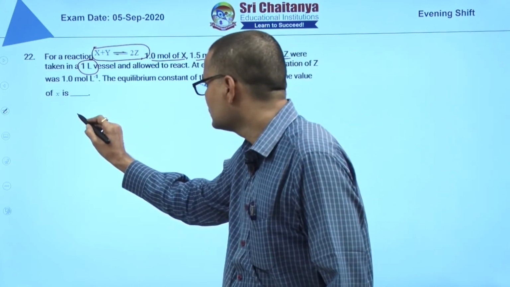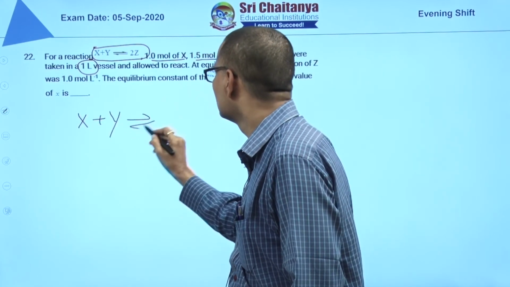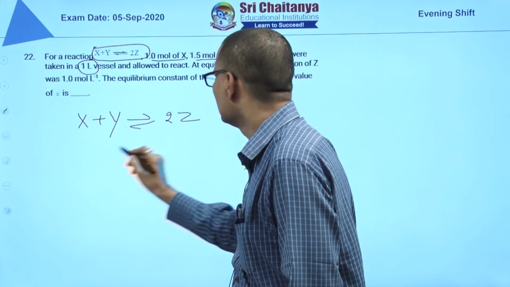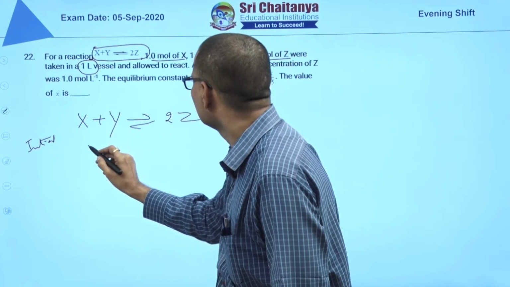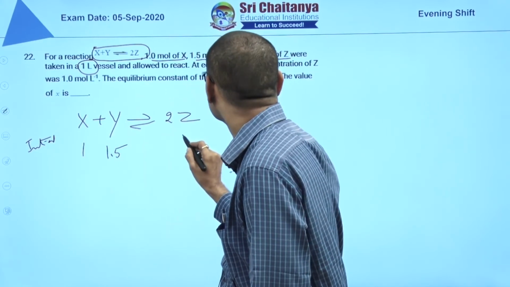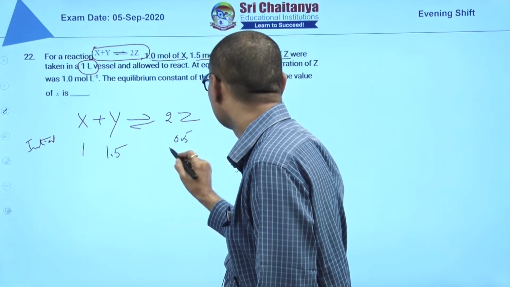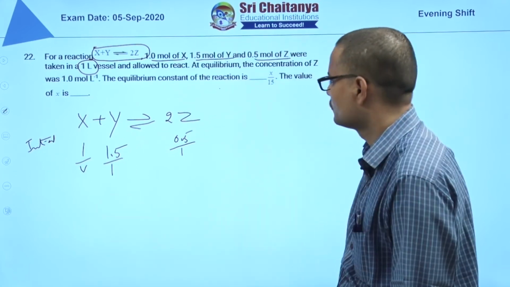So write the equation, x plus y gives rise to 2z. Initially this is 1 mole, this is 1.5 moles, this is 0.5 moles, by 1 liter volume.